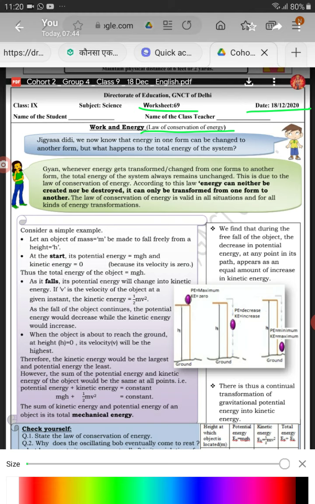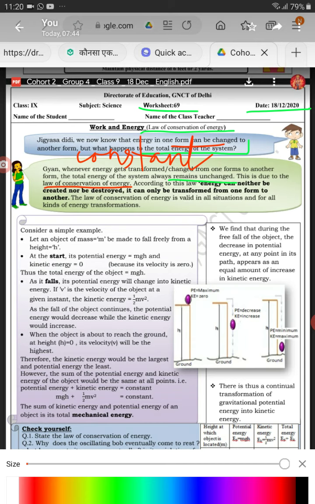Jigyasa Didi, we now know that energy in one form can be changed to another form. But what happens to the total energy of the system? Whenever energy gets transformed or changed from one form to another form, total energy remains unchanged, means constant. Total energy remains constant, that is kinetic energy plus potential energy. Mechanical energy remains constant. This is due to law of conservation of energy.